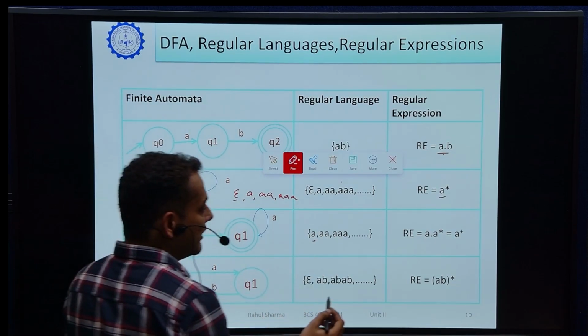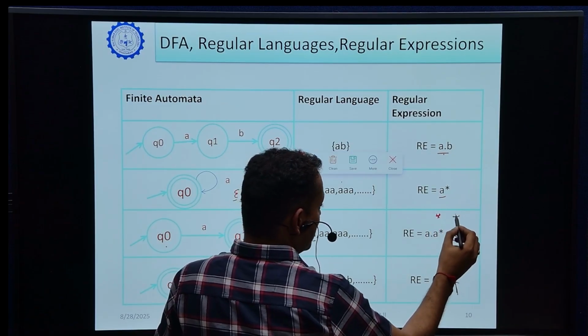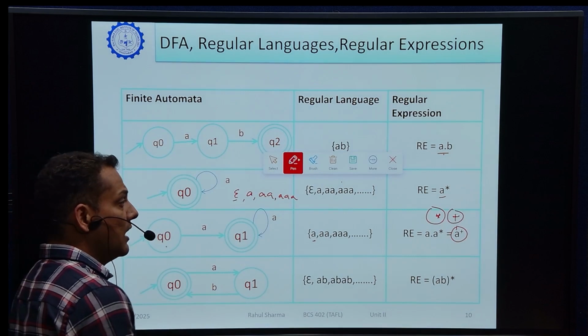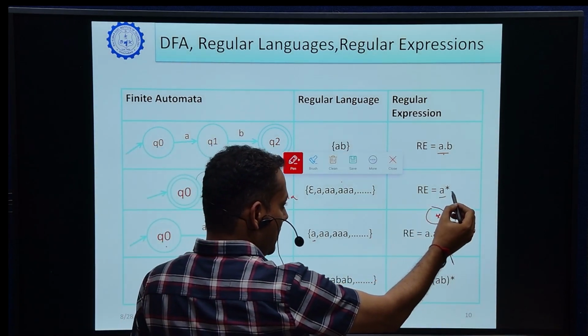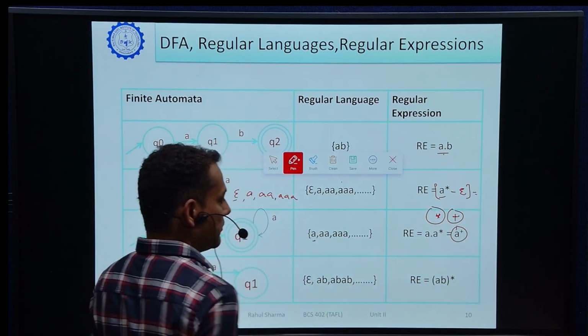As you all know, there is a difference between the Kleene closure and the positive closure. The Kleene closure contains epsilon, but the positive closure does not contain epsilon. So that is the difference. A star, if we subtract epsilon, gives the positive closure, a plus, right?